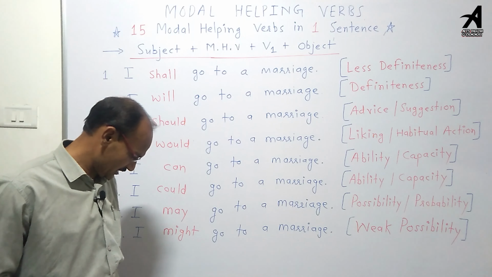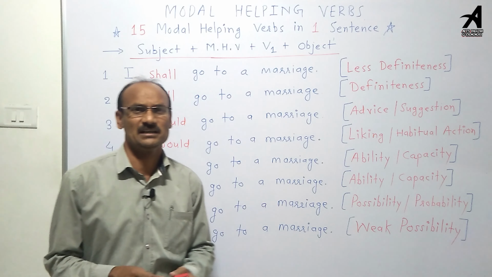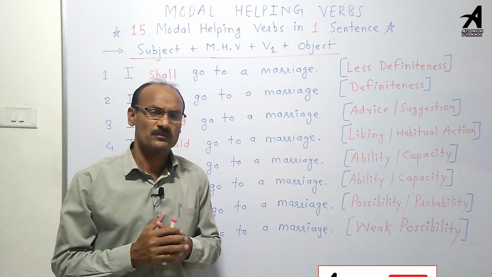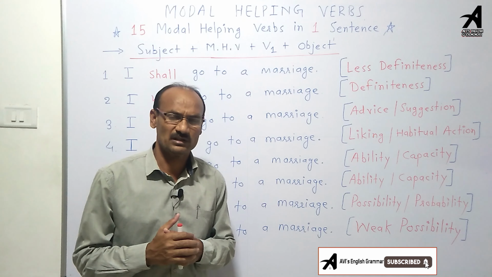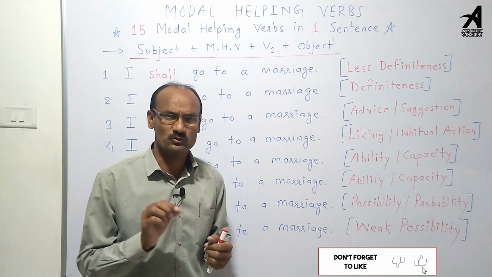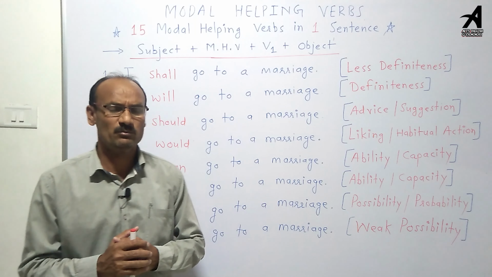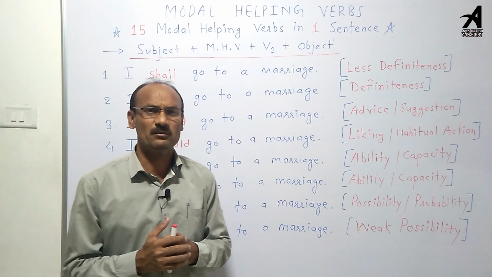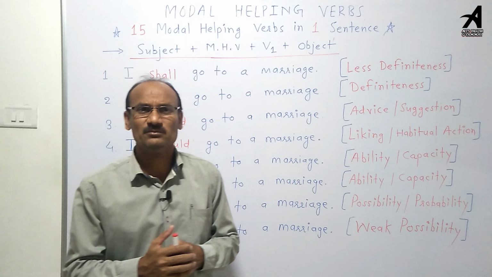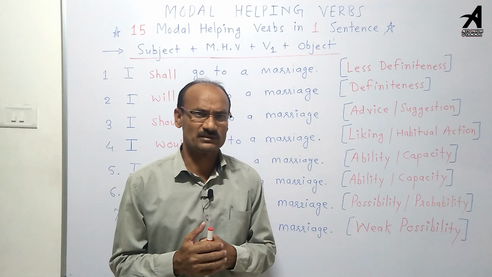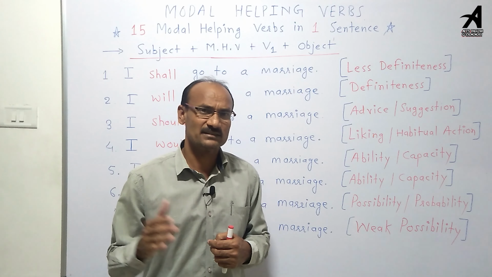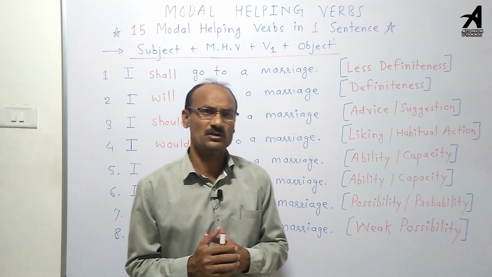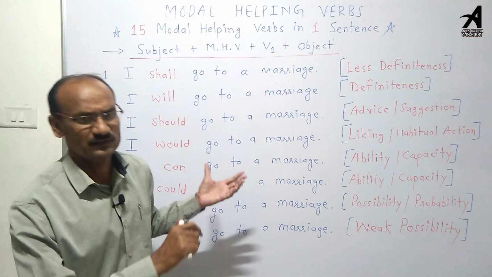You know there are 12 modal helping verbs in English, from shall to ought to. There are 12 modal helping verbs: shall, should, will, would, can, could, may, might, must, ought to, need to, dare to. And two modal helping verbs have some similar words, such as must has 3 similars: have to, has to, and had to, and would has 1 similar: used to. See the sentences.